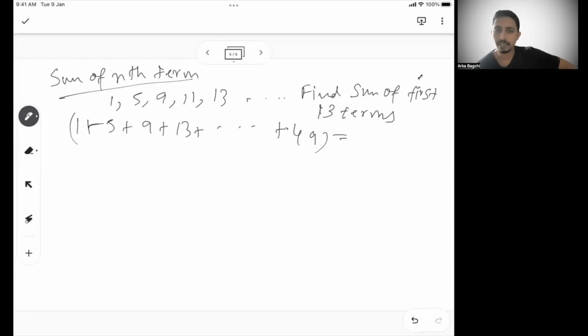Is there a formula that can give me the answer right away rather than doing all the sums? This is what they are looking for. When I say sum of the first 13 terms, that means 1, 5, 9, 13 till 49, sum of everything. Is there a better way?